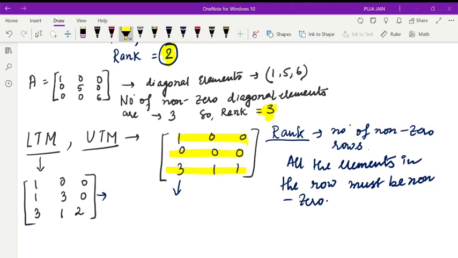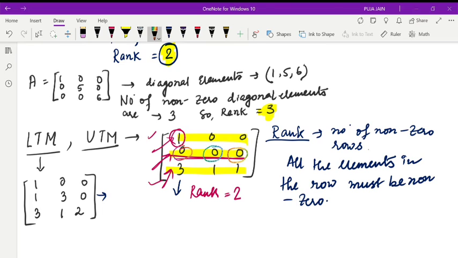Now here you see how many non-zero rows we are getting. This is non-zero. Why? Because 1 is not 0. In this row all elements are 0, so this is a row which consists of all 0. And this is a non-zero row. So here the number of non-zero rows is 2, so the rank will be 2. See in this second row, all the elements are 0.